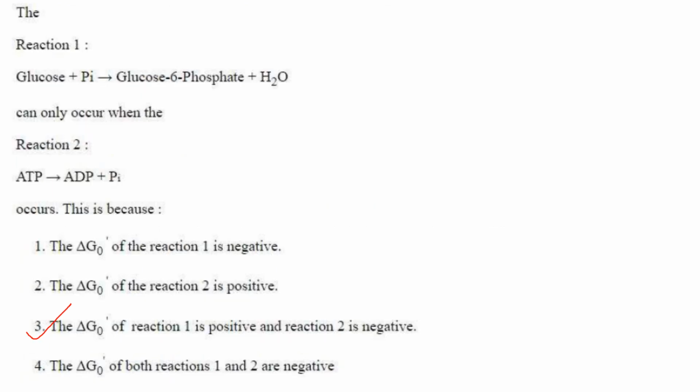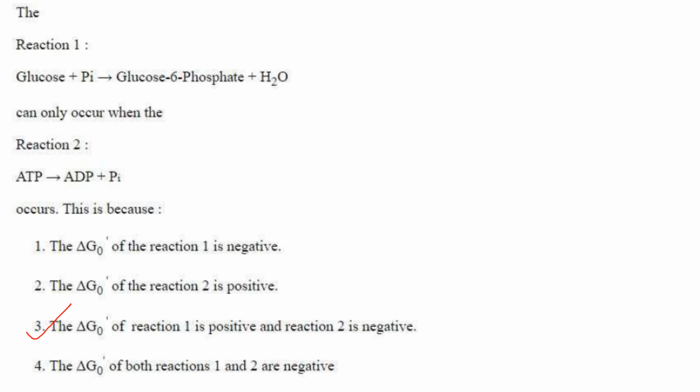Then the reaction 1, glucose plus phosphate giving glucose 6-phosphate plus water, can occur only when reaction 2, that is ATP giving ADP plus Pi, occurs. This is because reaction 1 requires energy to proceed, while reaction 2 is exergonic, that is it releases energy.